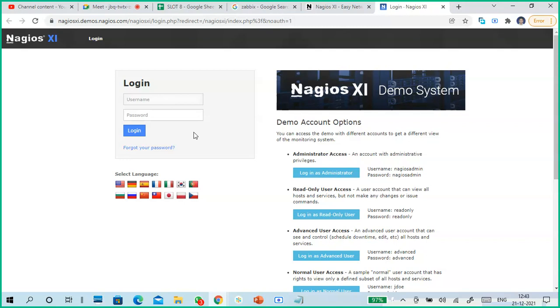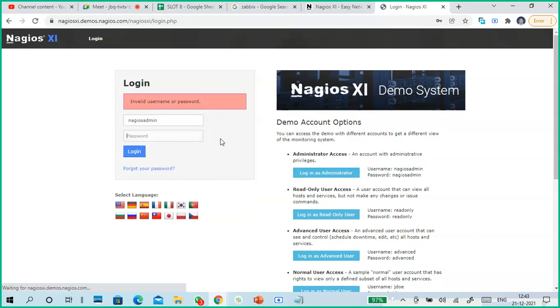It is asking for a login. Login as administrator, so I'm logging in here. Yes, this is a demo version, so no problem. I'm logging in as administrator, so look at what I'm doing. Just login.